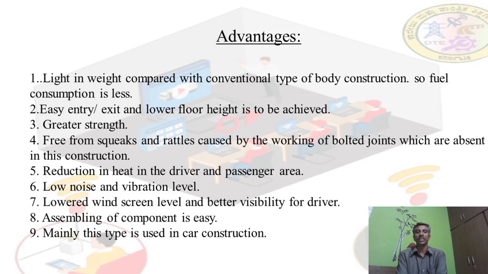Then the third one is greater strength, because it is manufactured from the tubular construction. You know that greater strength can be achieved. Next, the fourth one is freedom from squeaks and rattles. In the conventional body type of construction, squeaks and rattles are more. Here, rattling and squeaking are less because of the bolted joints, which are absent in this type of construction.